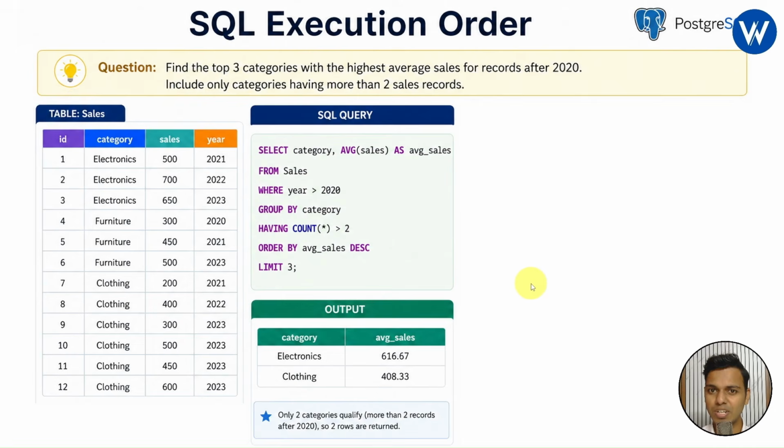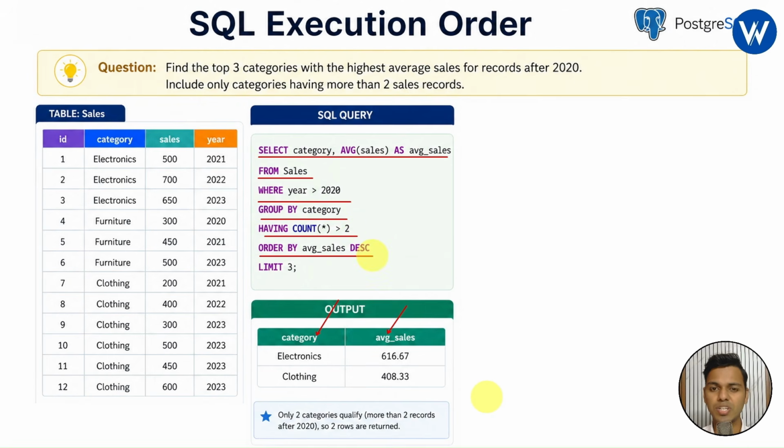Now first you need to understand the SQL query. Here you can see the SQL query, which is very simple. First we write select category, so these are the column names. Next we are selecting from the table. This is the condition, the where clause. Group by, we are grouping according to category. And this is the condition, the count should be greater than 2.